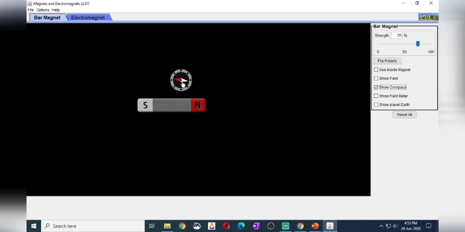What is happening to the compass? While I am moving the compass, the middle needle is able to rotate through its center.